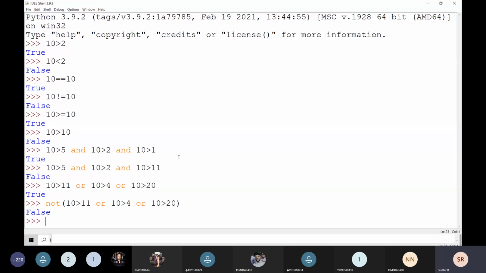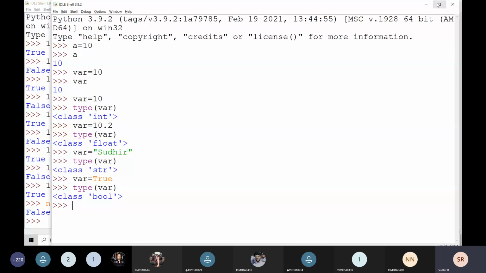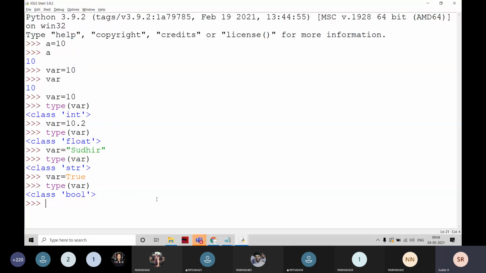Okay, these are the logical operators. And these are the comparison operators. For example, 10 is 10. We can write it like this also, instead of the equal to operator. 10 is 10. And 10 is not 10 will be false.